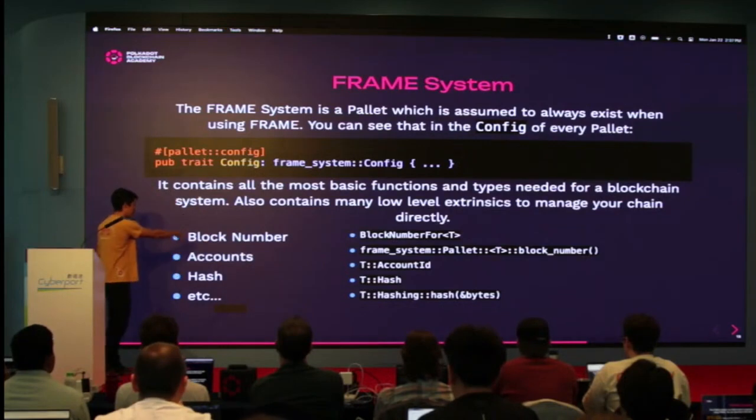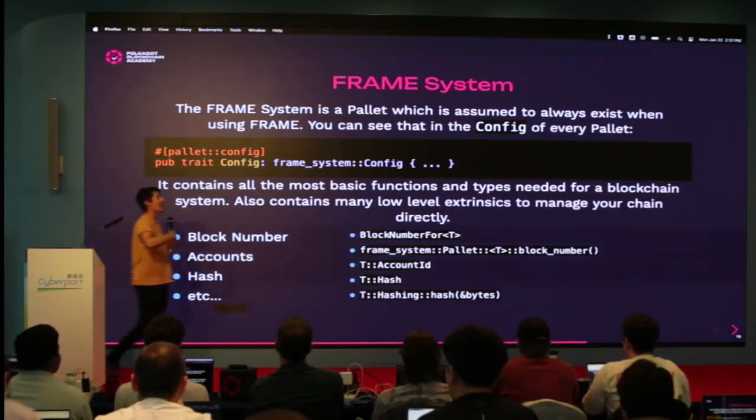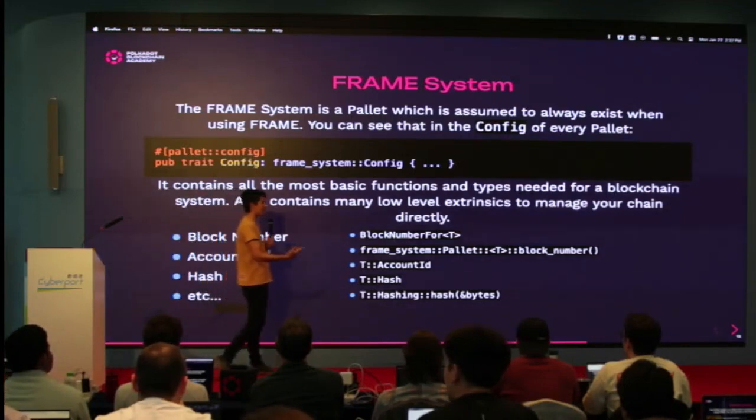Again here, block number, accounts, hash, etc. All of this is provided for you in frame system, and you have access to them in your own palettes, and you'll be using them.